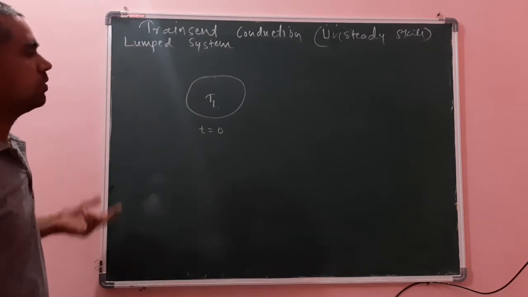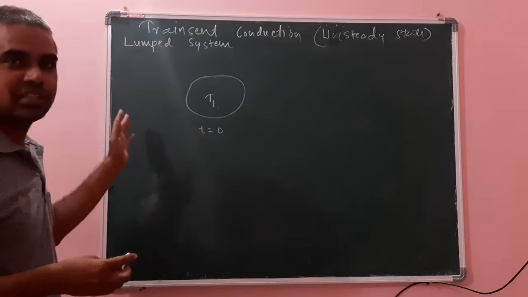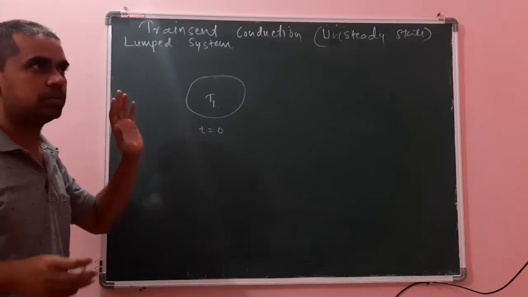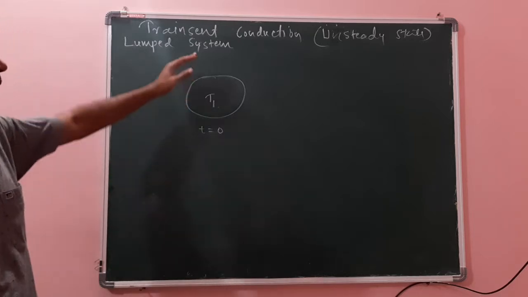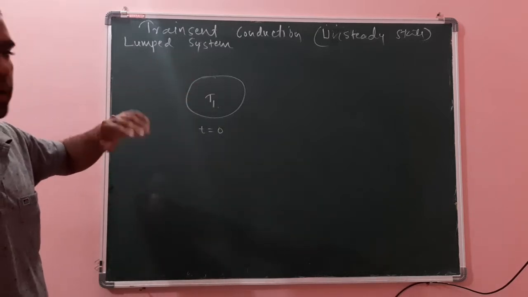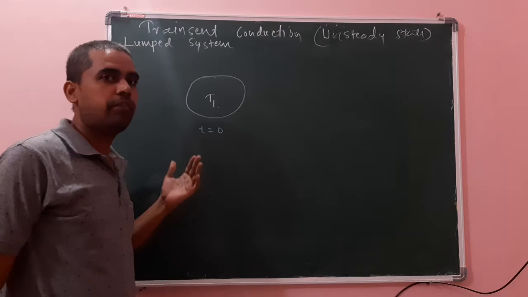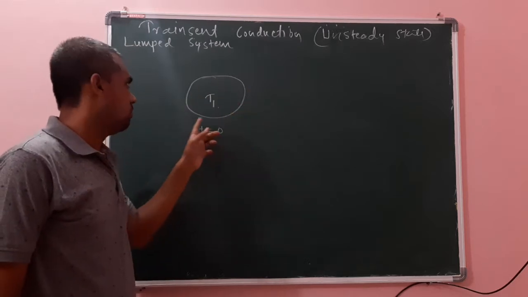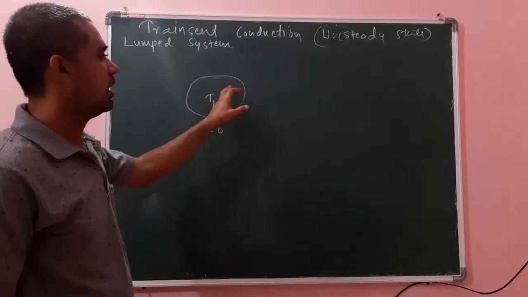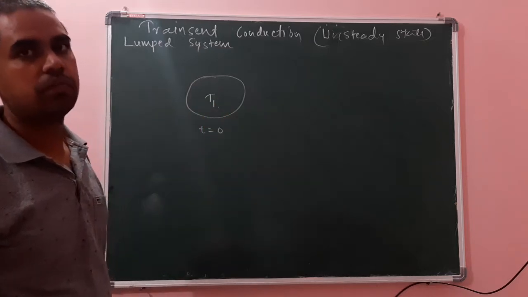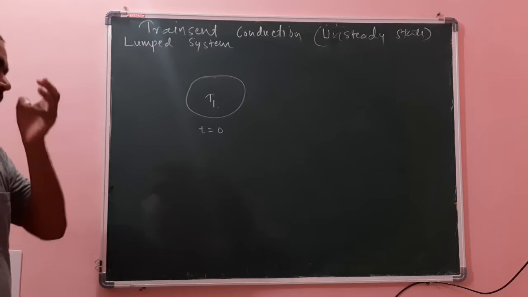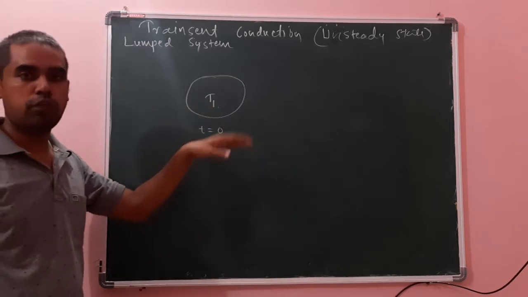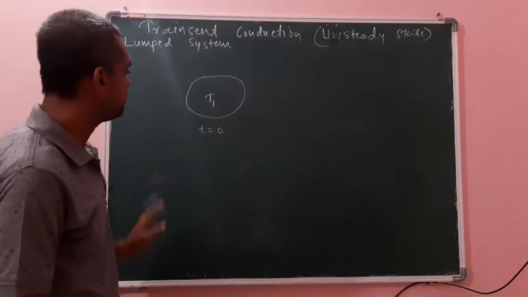Further, we will get a differential equation for a lumped system, and there is an exact solution for this lumped system equation. But for the other type, where temperature changes at all the locations, there is no exact solution. We have to follow some other method. Okay, we have to follow some chart that we will discuss further.